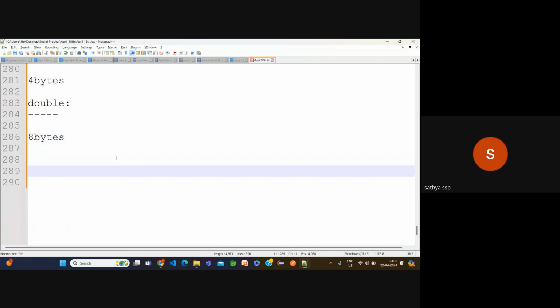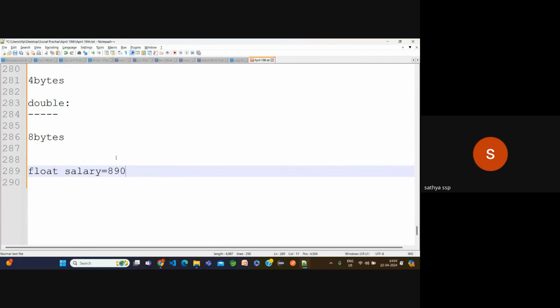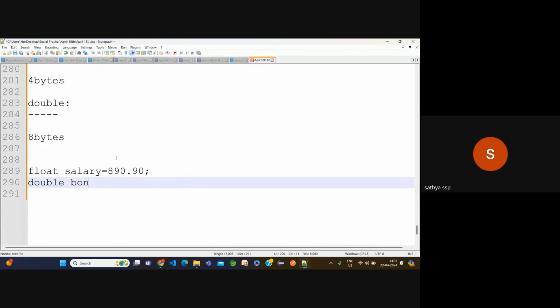I'm going to write something now. Float salary is equal to 890.90. Now, double bonus is equal to 90.90. Here both are valid in this case. Float is used for decimals, but double is also used for decimals. But for the float, we are going to get a compile error. Why? This value is not related to the float, it is related to the double.